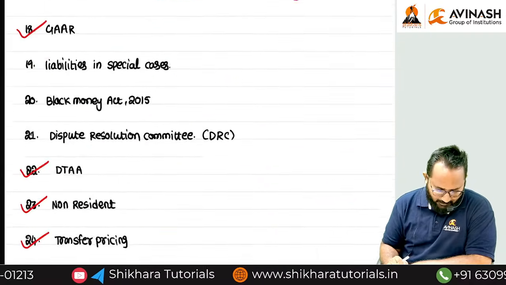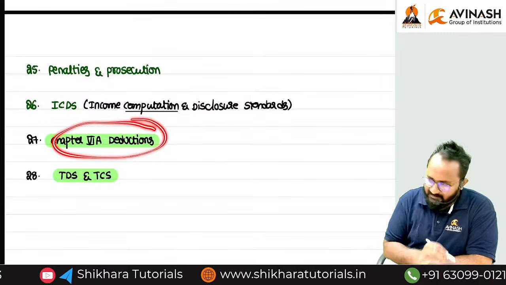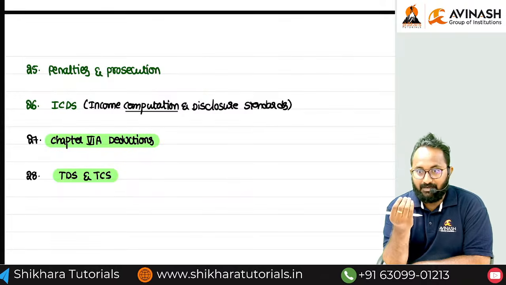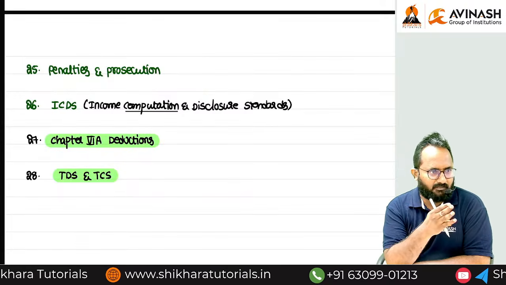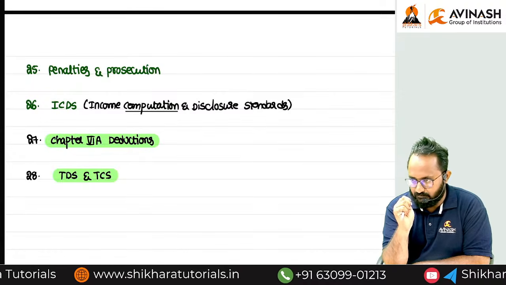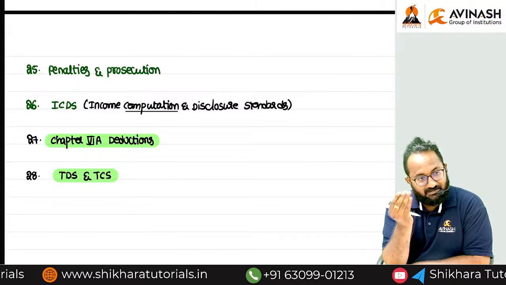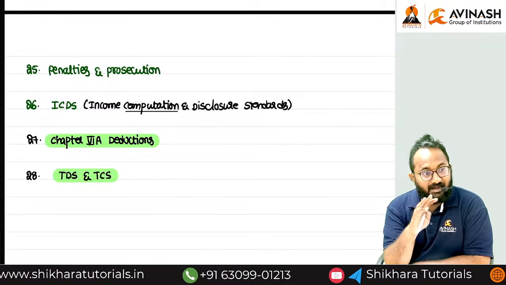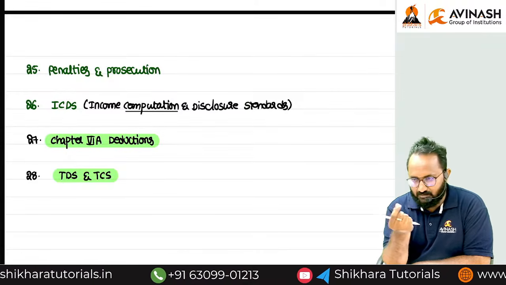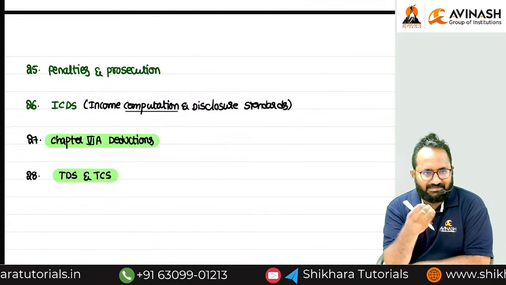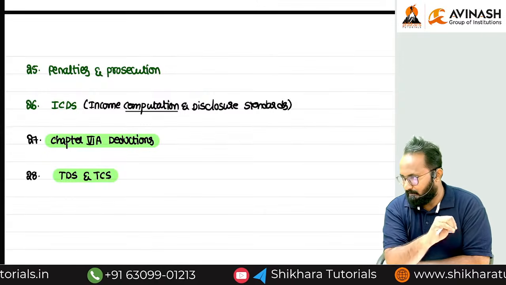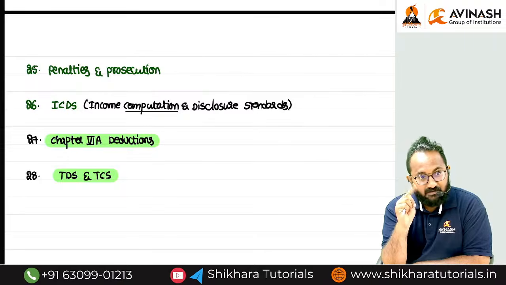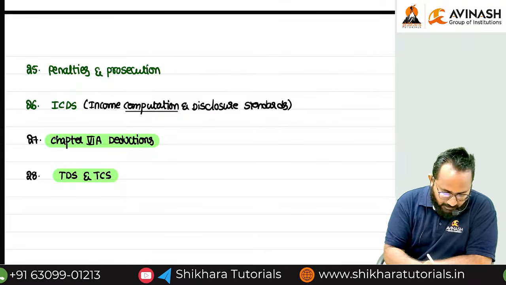Coming to chapter names, in the rush we made one mistake. Chapter 6A deductions: earlier, the deductions covered in 80C to 80U, which you already know from intermediate level, were in chapter 6A. But under the new Act, the deductions are not in chapter 6A; they are covered in chapter 8. Just that change we have to make. If you consider it as 6A, that is under the old Act. In the new Act, the deductions are classified into chapter 8.